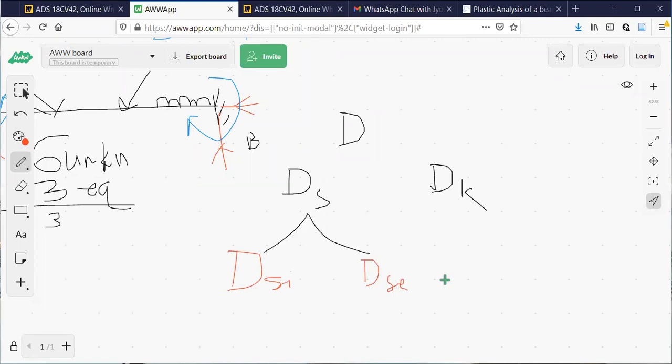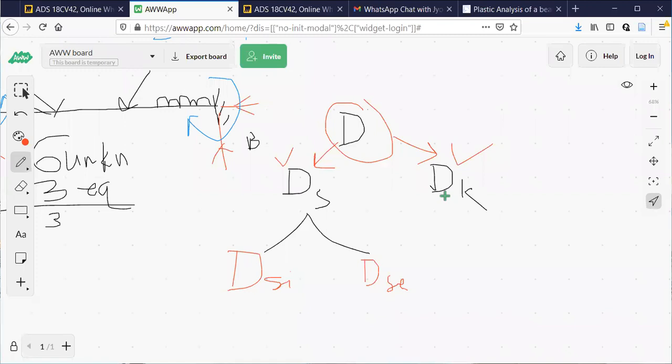So for 10 marks, observe here, you should be able to find out the D value. D is DS plus DK. So you have to calculate DSI, DSE, add these two, you will get DS. Then separately calculate DK. Separately, I want DS and DK values for a given indeterminate structure.